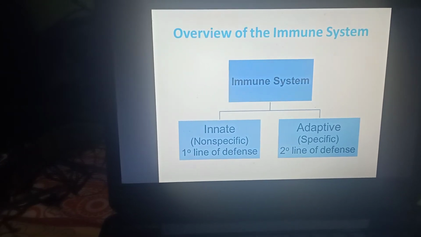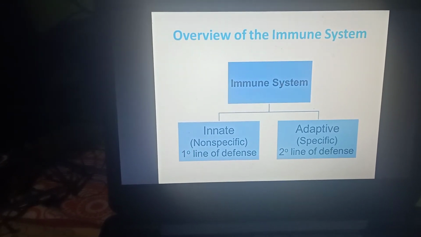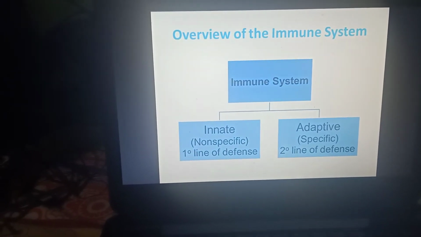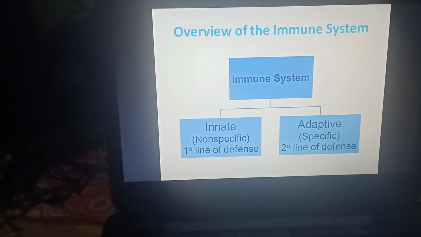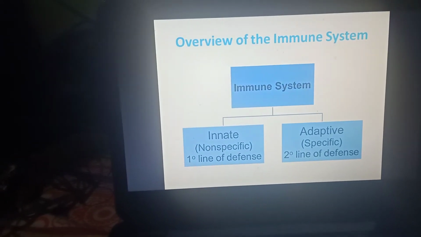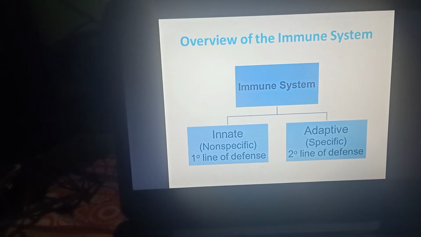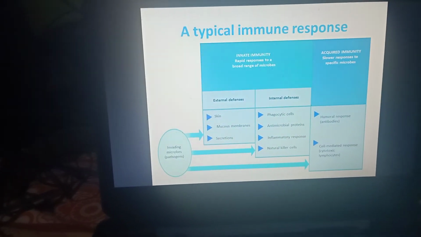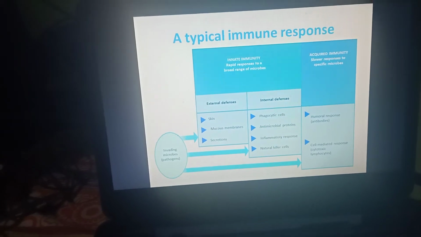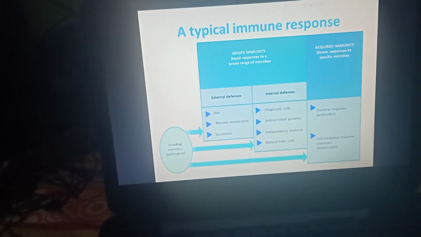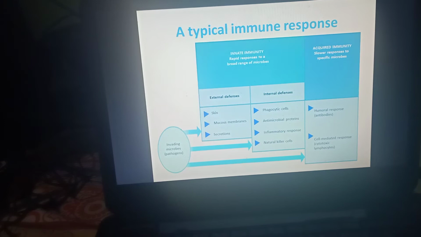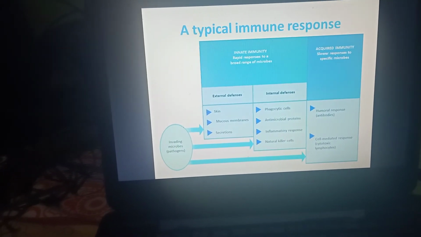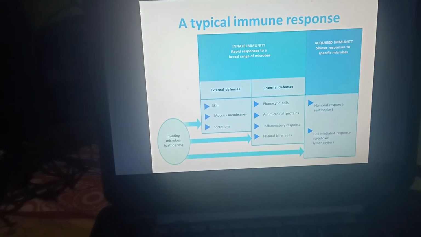Now, the immune system is broadly classified into two classes, innate and adaptive. Innate is also known as non-specific as well as first line of defense, and adaptive is known as specific and second line of defense. These are the responses shown by innate as well as acquired immunity. Innate immunity shows a rapid response against a broad range of pathogens, and acquired immunity shows a specific and slower response.